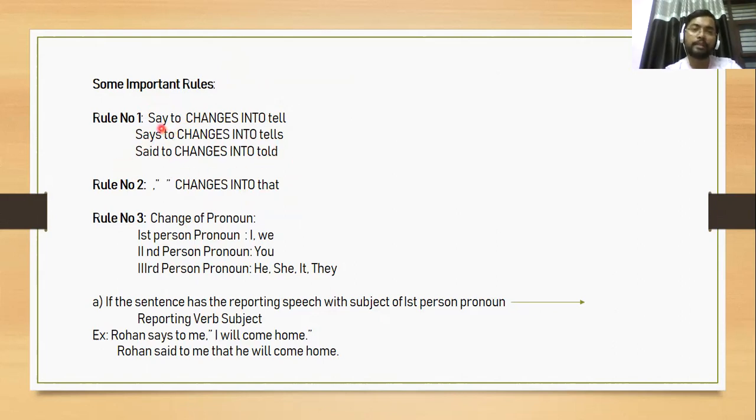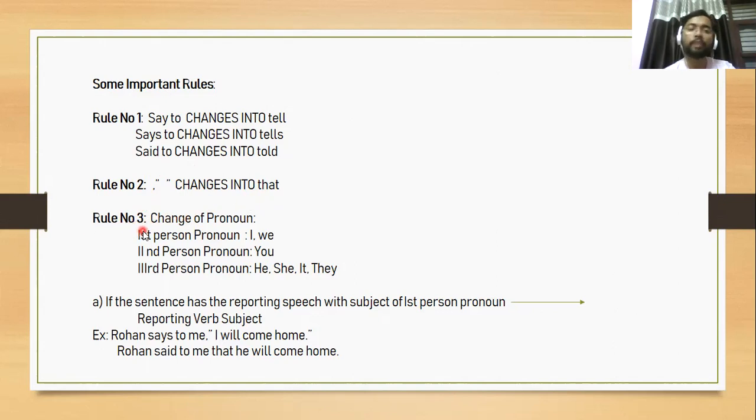Again, say to changes into tell, says to changes into tells, said to changes into told. What is rule number two? As you see in the previous example, he said, I am busy. There is a comma and inverted comma. In between the inverted commas, there is the reported speech. So this comma and inverted comma change into that.